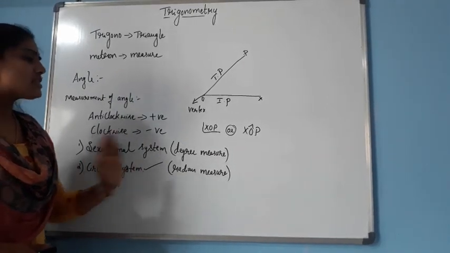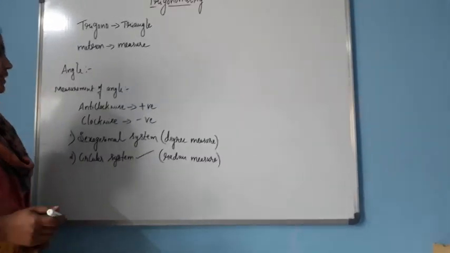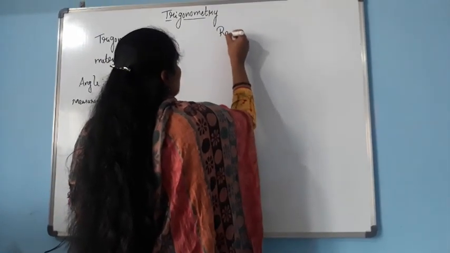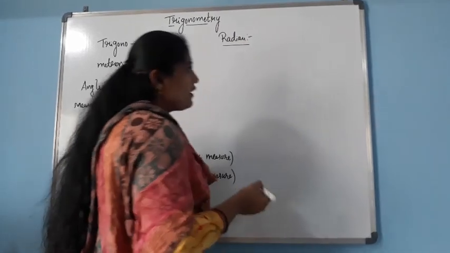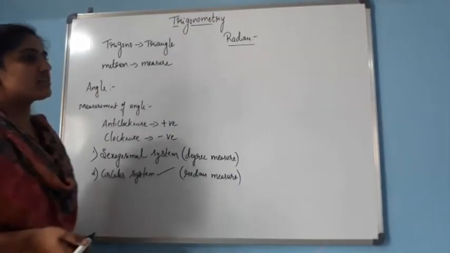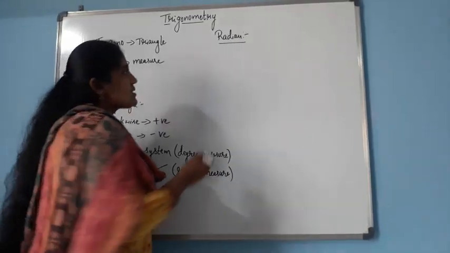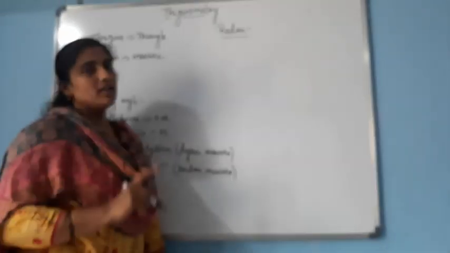Okay, so next let us know the definition of radian measure. So let us know what is the definition of radian. Okay, so radian is an unit which is used to measure the angle, so which comes from the circular system. Okay, a radian means, see here, 1 radian.